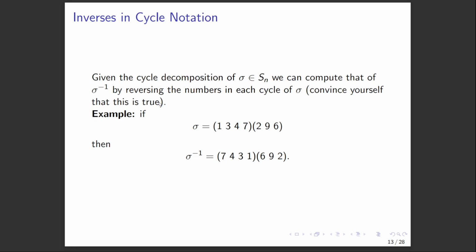Now, one nice thing about cycle decomposition is that it actually makes it really easy to compute. So if we have some permutation sigma, we can compute its inverse by just reversing the order of the numbers within each cycle of sigma. You should be able to convince yourself that this is true. So for instance, the inverse of this is just gotten by reading each cycle backwards. So 1, 3, 4, 7 gets sent to 7, 4, 3, 1. And 2, 9, 6 just becomes 6, 9, 2.